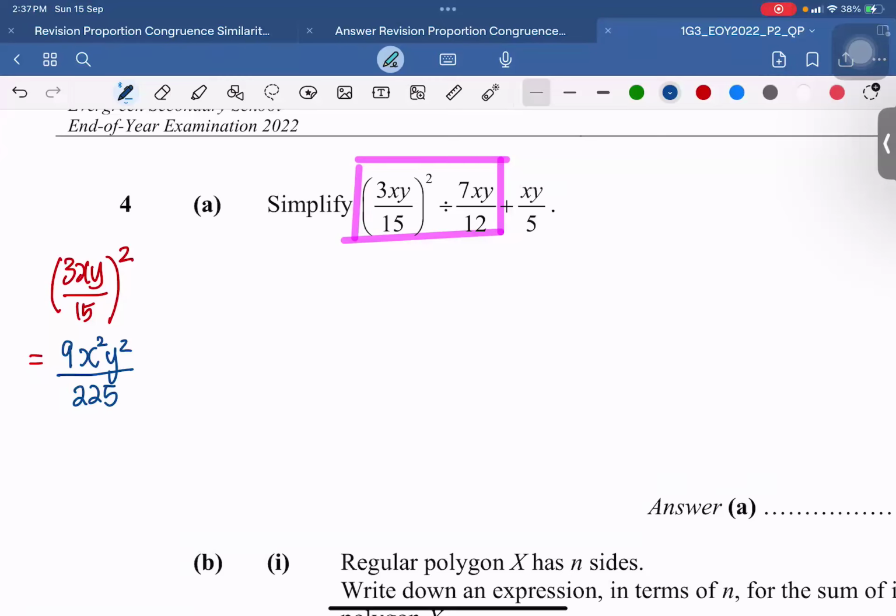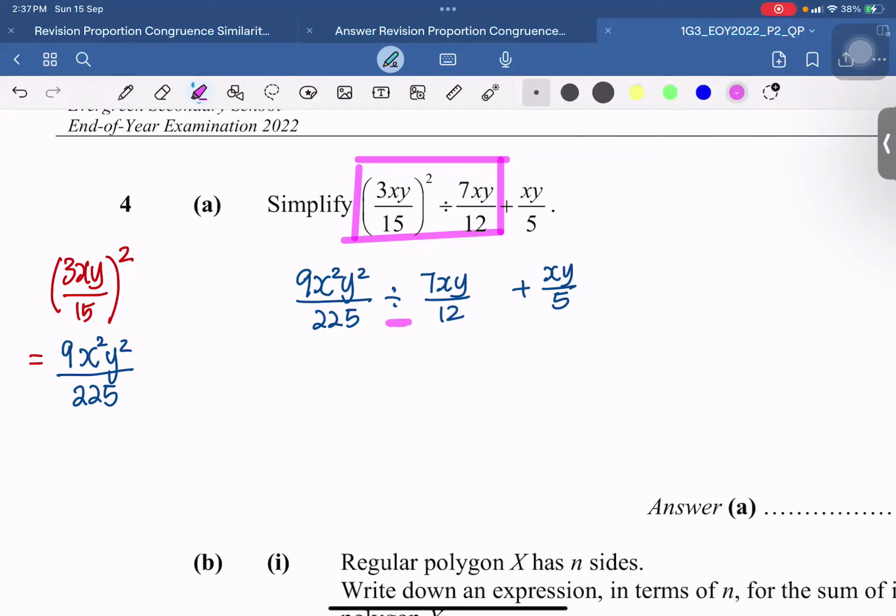Okay, square every individual term on its own. So we have 9x squared y squared over 225 divided by 7xy over 12 plus xy over 5. Next one, what do we need to do to the division over here? Multiply. Thank you. So after that, what do we do? Flip it.